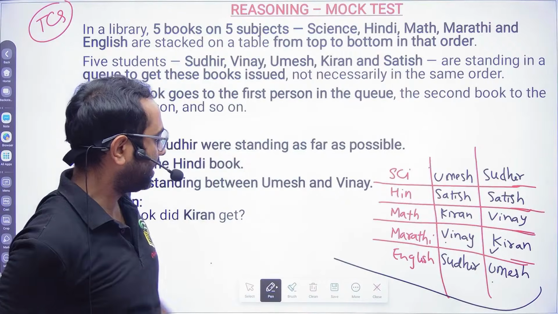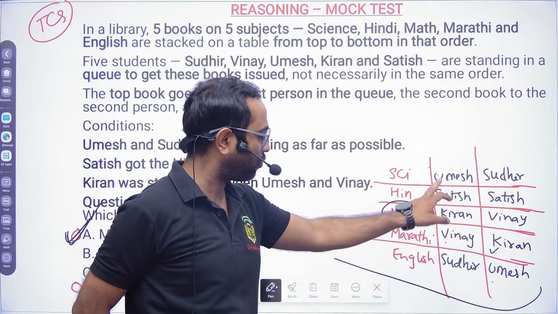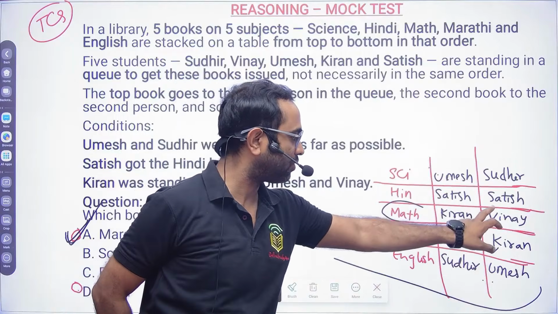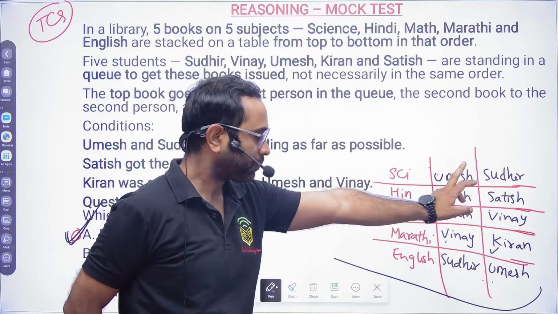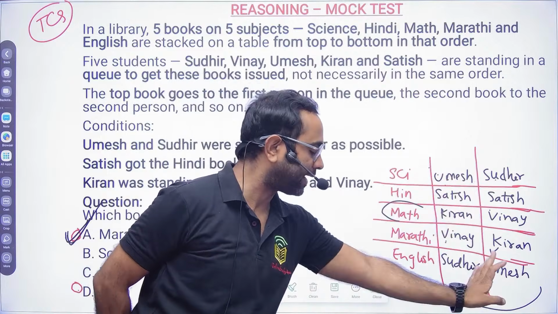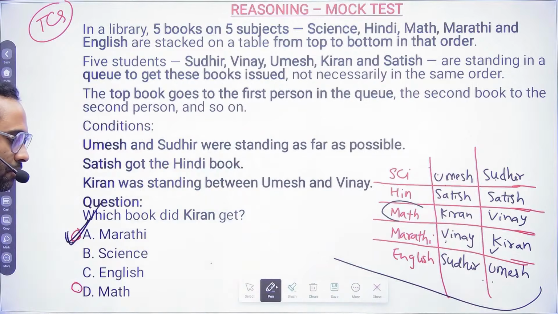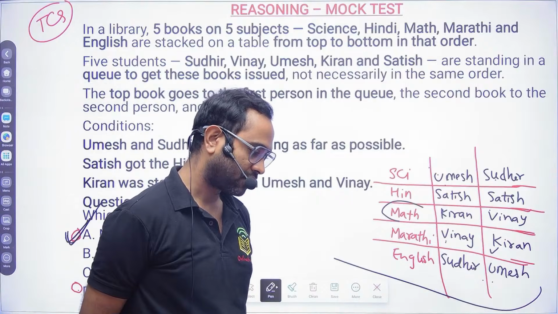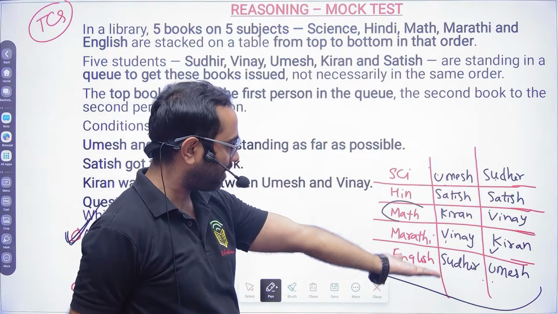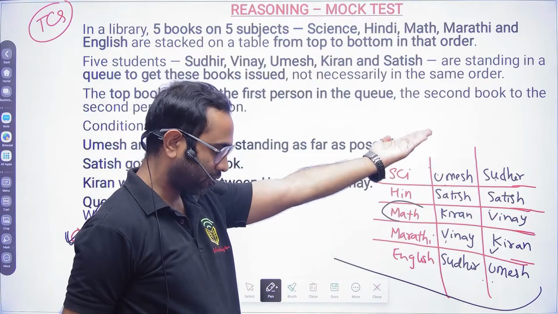Okay. So here we are not able to bring this in between Umesh and Binay. But here we are able to bring this in between. So you have to consider both the conditions for Umesh. Marathi is the answer. How, sir? It is here only, no? You are able to see, right? I explained.